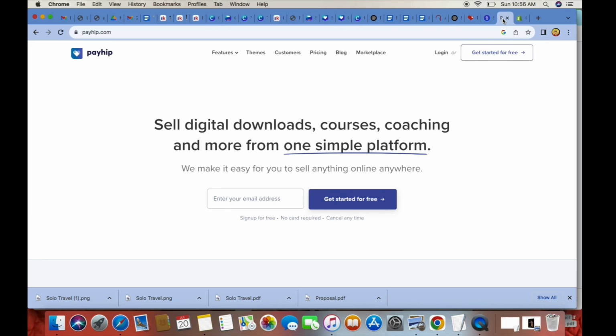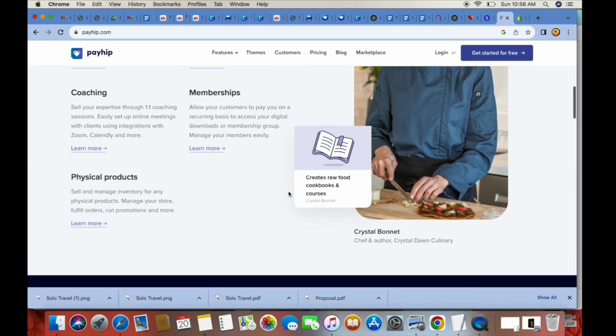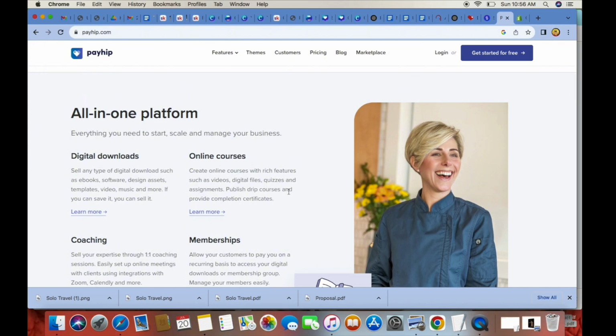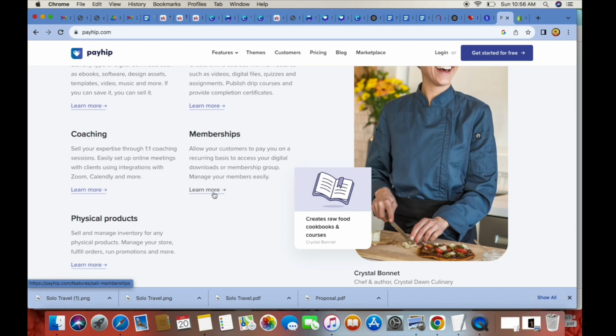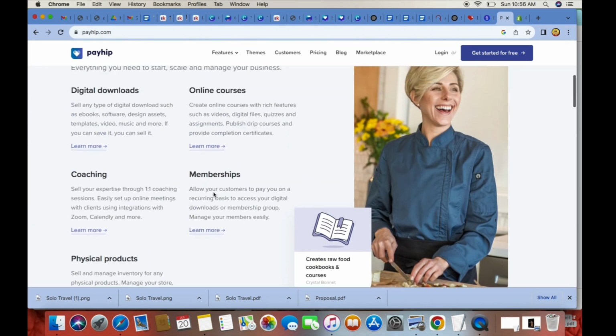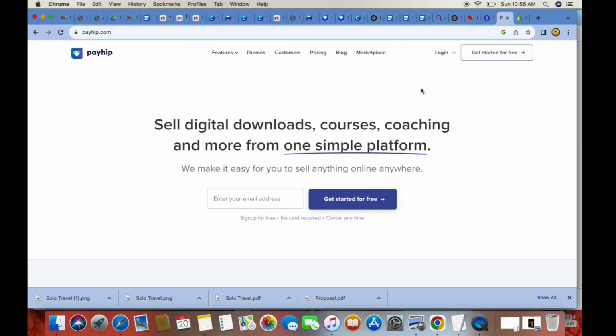Another option that you may want to use is Payhip. Payhip is another platform where you could host your digital products. You can create digital products, online courses, coaching, memberships, and actual physical products if you wanted to as well. You can get started with this plan for free if you're interested.